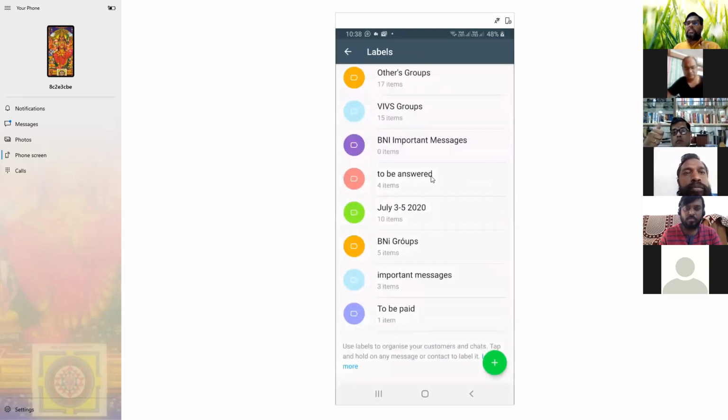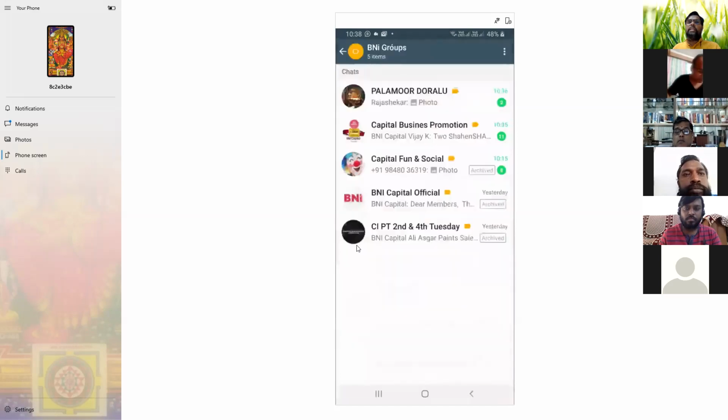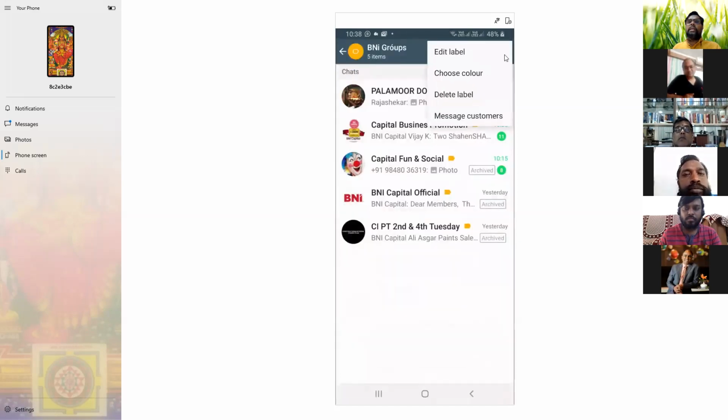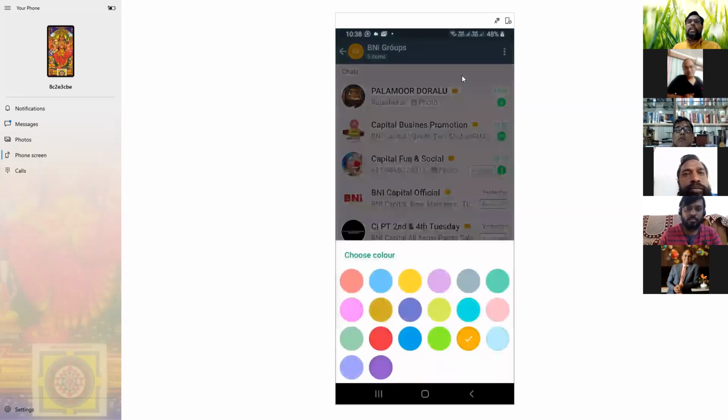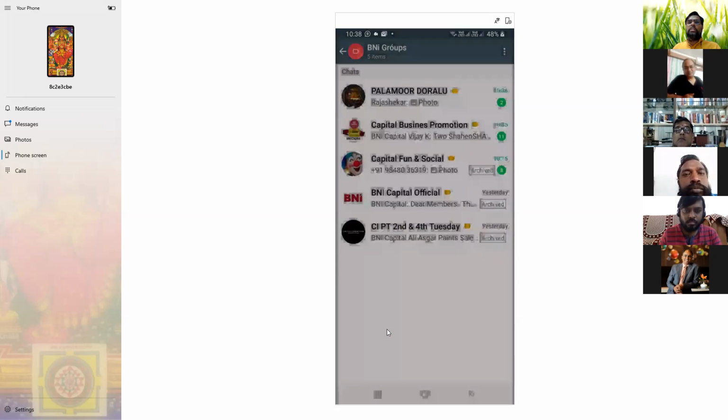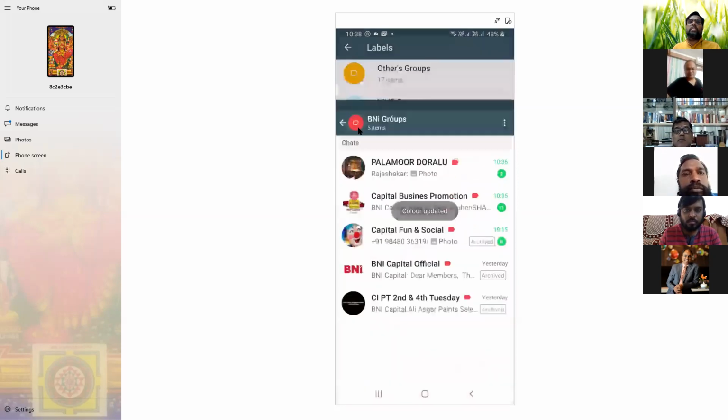Whatever way you can create. The colors also, whatever you feel. For example, the BNI group is there. I go to this color. I don't like this color. I'll go this way. I want to choose my color for BNI. I'll put a red color. Now the BNI groups come in red.